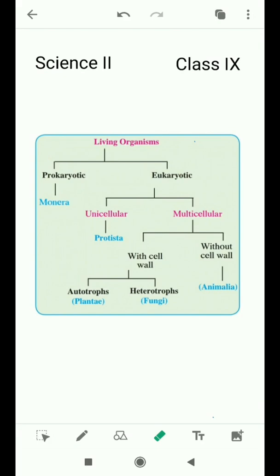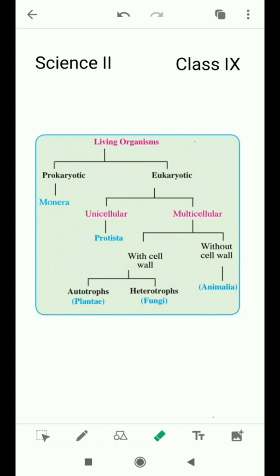Living organisms are classified as prokaryotic and eukaryotic. Today in this video we will learn about the classification of kingdom Plantae in detail. Eukaryotic, multicellular, autotrophs with a cell wall are included in kingdom Plantae.